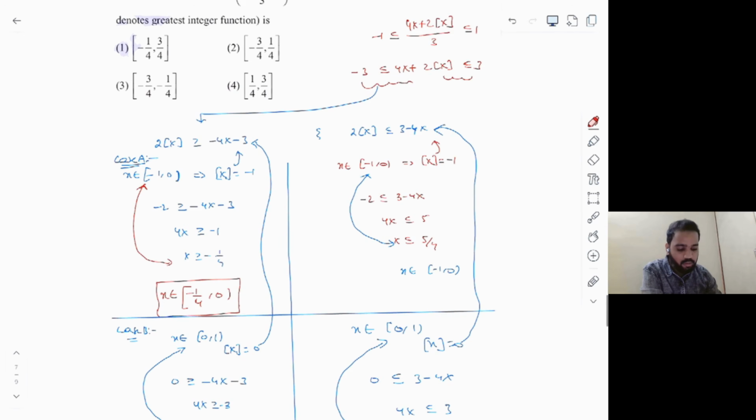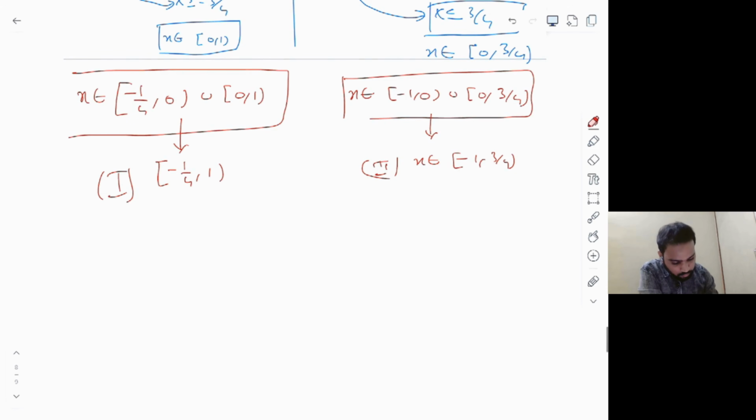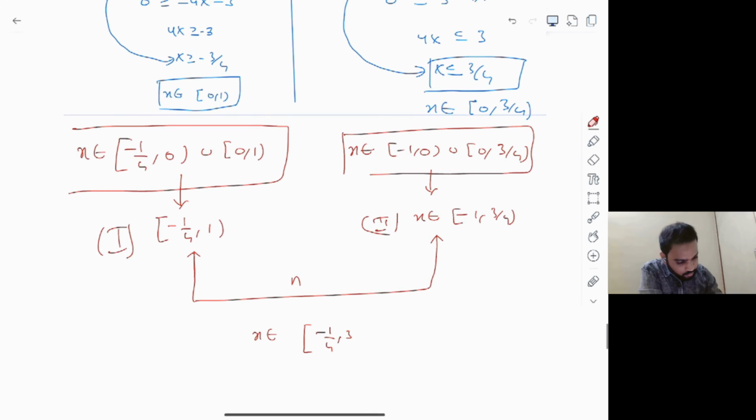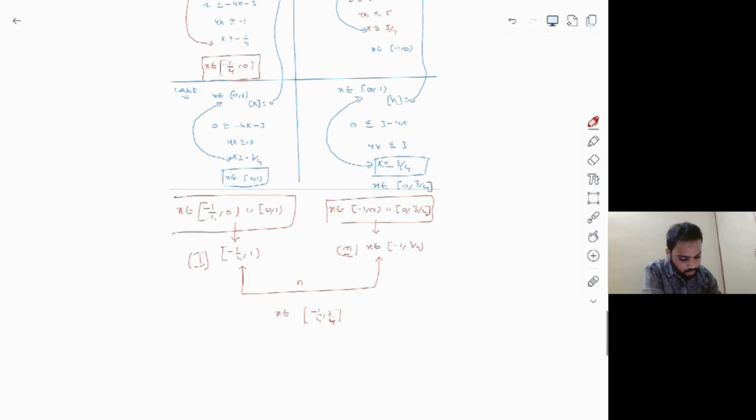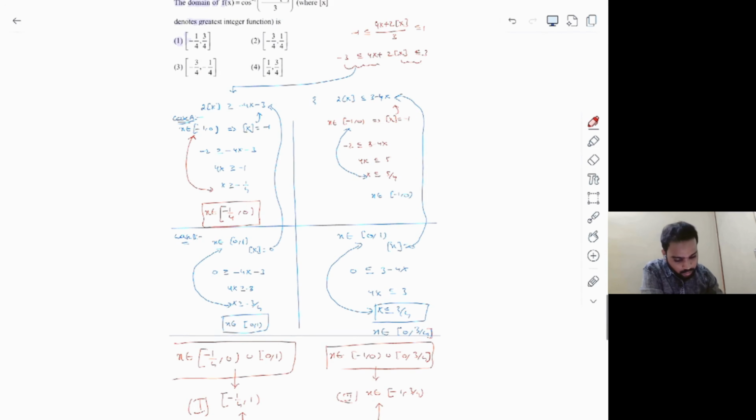But in the end, when we have a double inequality, what is your aim? Take the common part of those two final answers. So let's try to take the common part of these two. So if you take the common part, what's your answer? x belongs to closed minus 1 by 4 to closed 3 by 4. So look at the options now. Closed minus 1 by 4 to closed 3 by 4, which is the option A.